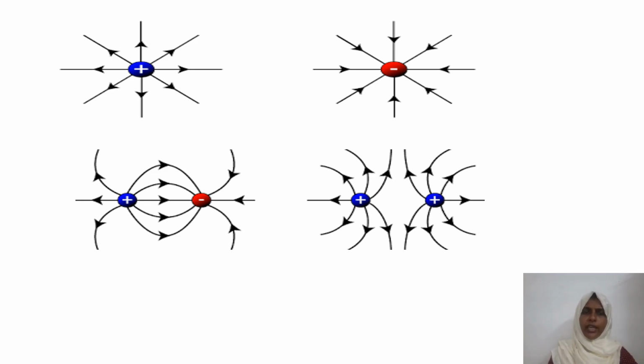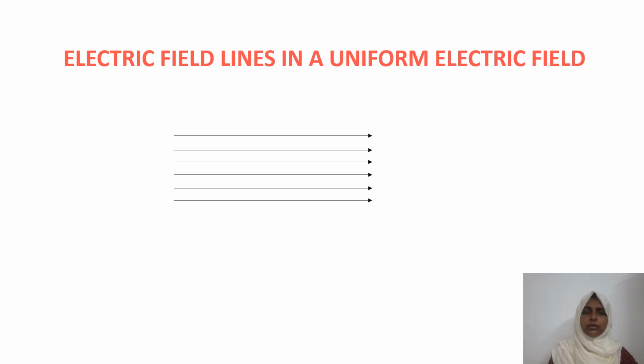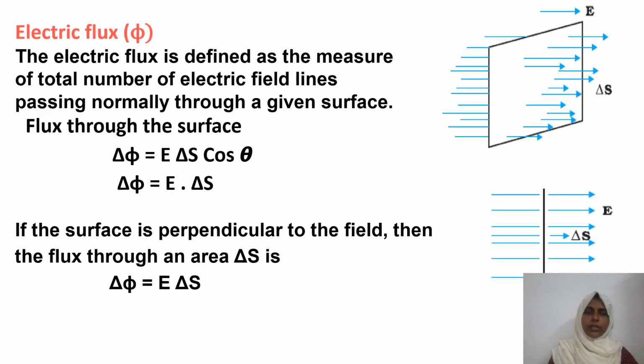No doubt. If so, how can we represent the total number of field lines through a system? Yes, that is represented by the term electric flux. What do you mean by electric flux? Yes, it is defined as the measure of total number of electric field lines passing normally through a given surface. The picture is given there. This picture depicts the electric flux.